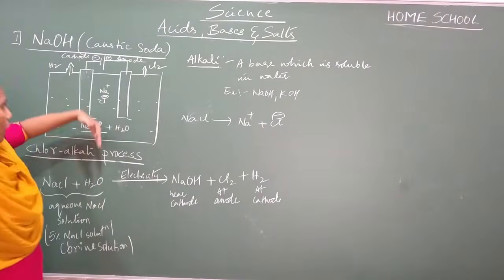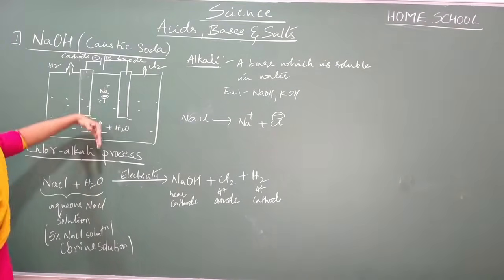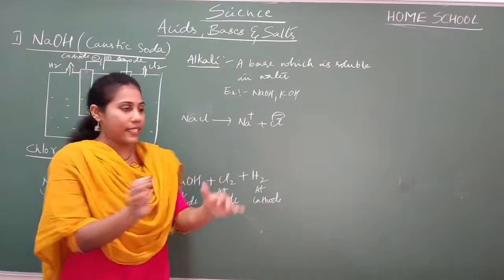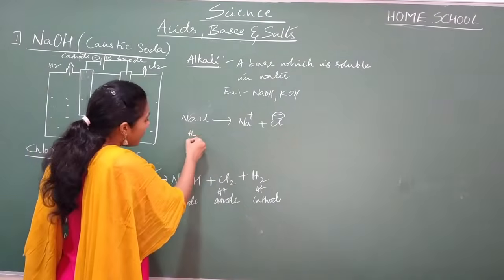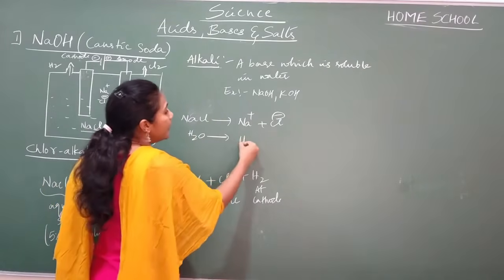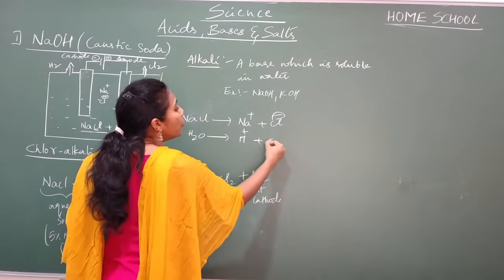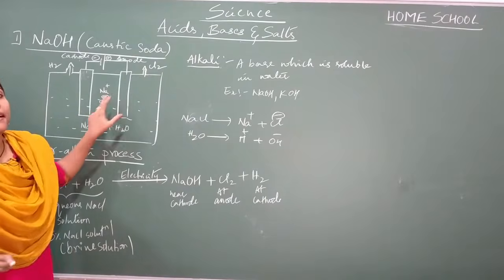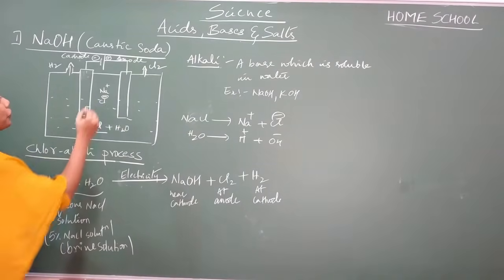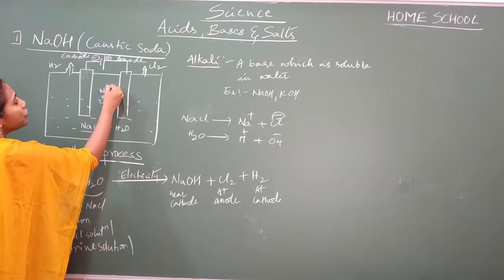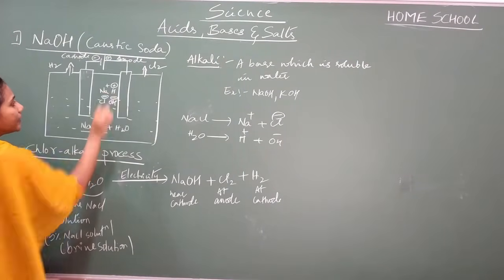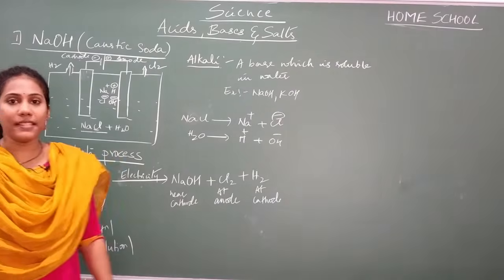In presence of electricity, our water also will break down into H plus ion and OH minus ion. Okay, so not only Na plus Cl minus ions, you also have H plus ion and OH minus ion. Yes or no? H plus ion and OH minus ion.